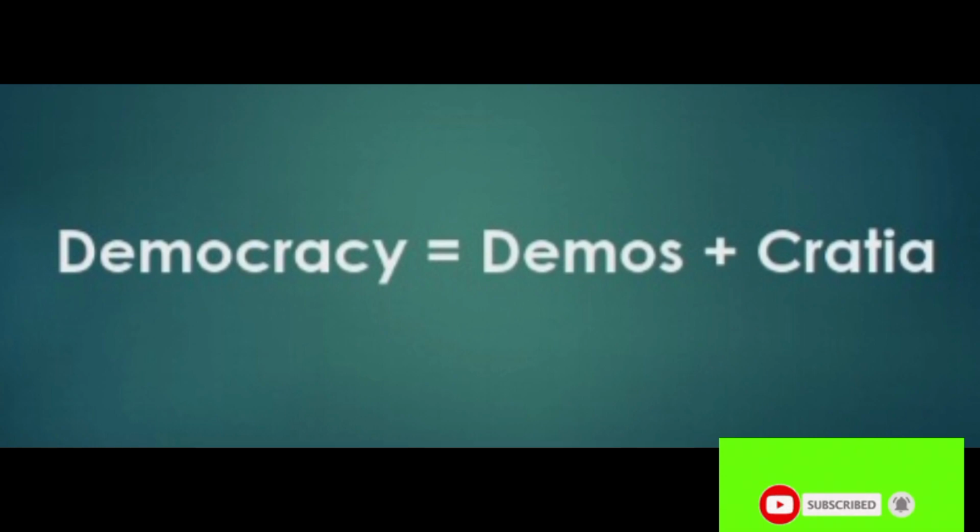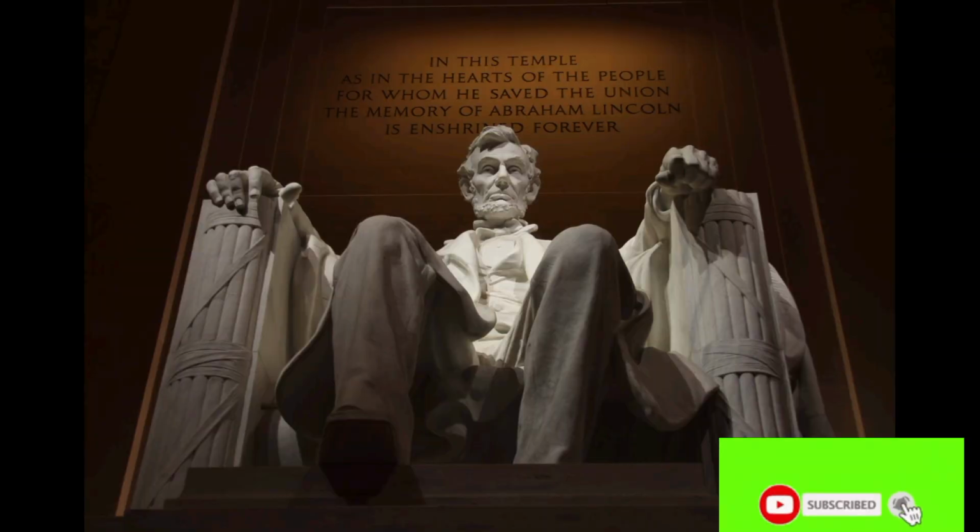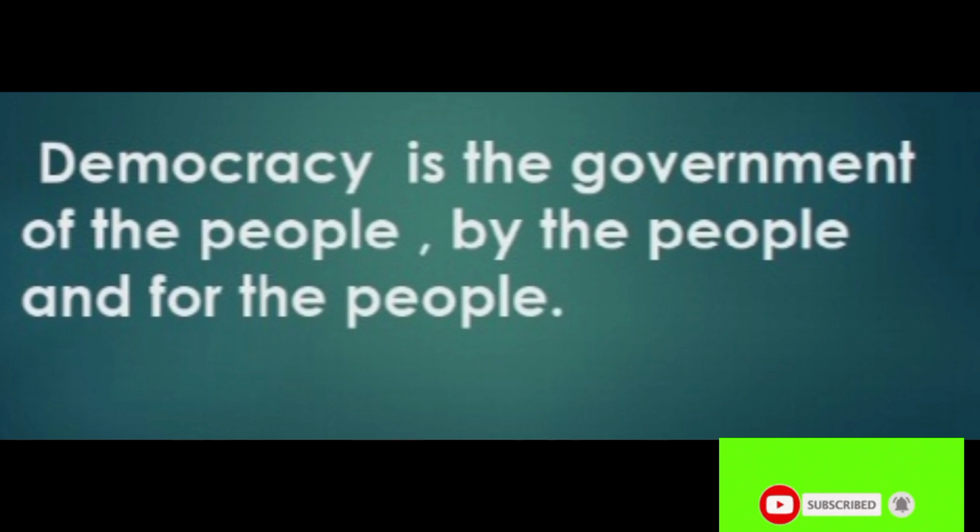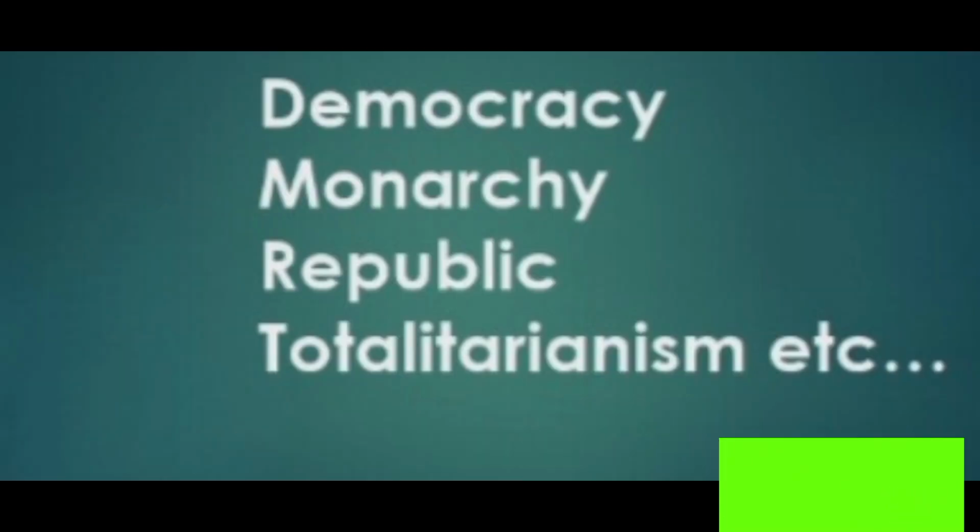Thus, democracy is a form of government in which the administration of the country is run by the representatives who are elected by the people. In the words of Abraham Lincoln, democracy is government of the people, by the people, and for the people. There are different forms of government in the world like democracy, monarchy, republic, and totalitarianism, and so on. From these governments, we feel that democracy is better.